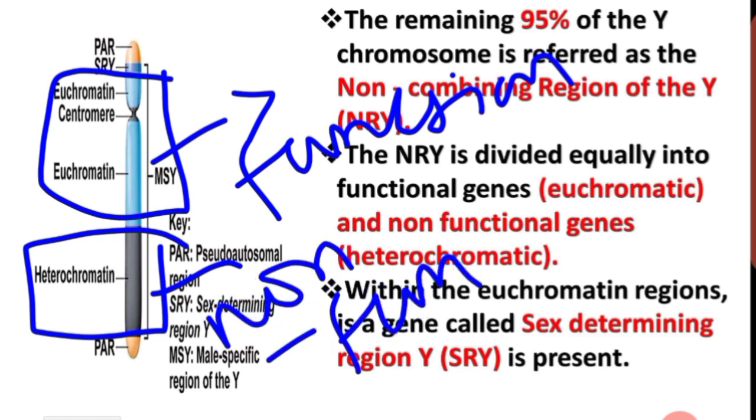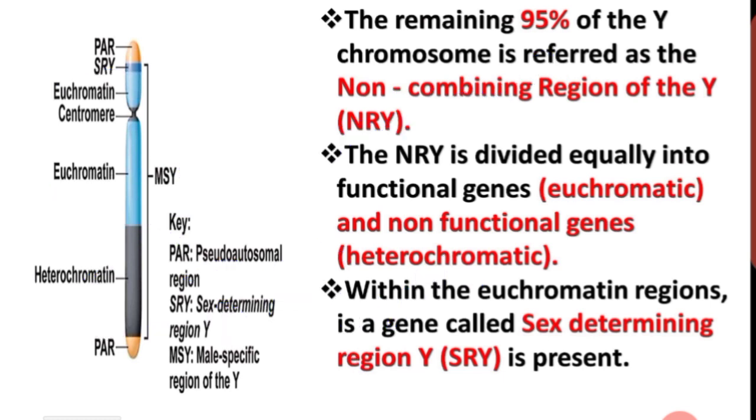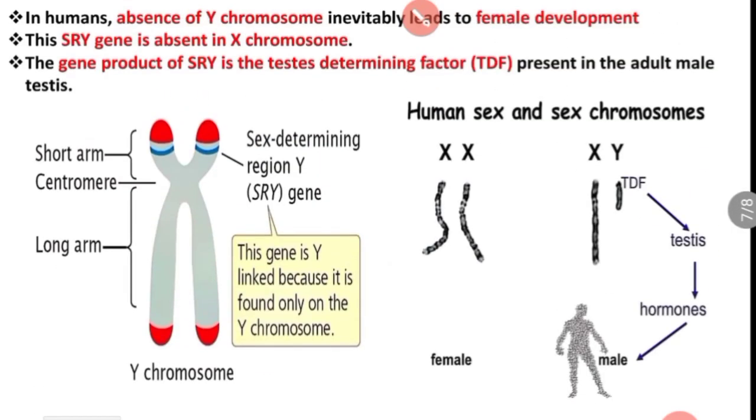Why do we say euchromatic is functional? Because euchromatic has functionally active genes and the heterochromatic region has non-functional genes. Within the euchromatic region, see the picture, the SRY region is present. The SRY region is the sex determining region.